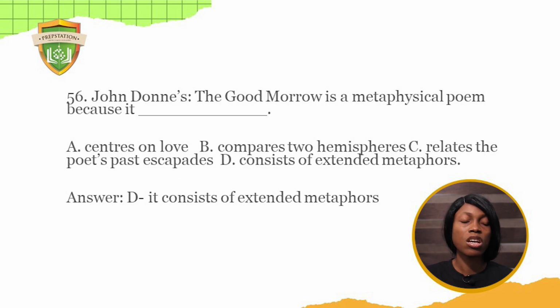John Donne's The Good Morrow is a metaphysical poem because A, it centers on love, B, it compares two hemispheres, C, it relates the poet's past escapades, D, it consists of extended metaphors. Yes, the answer to this question is D, it consists of extended metaphors. The metaphors are not your usual direct comparisons. The metaphors are extended. That's the answer, D.